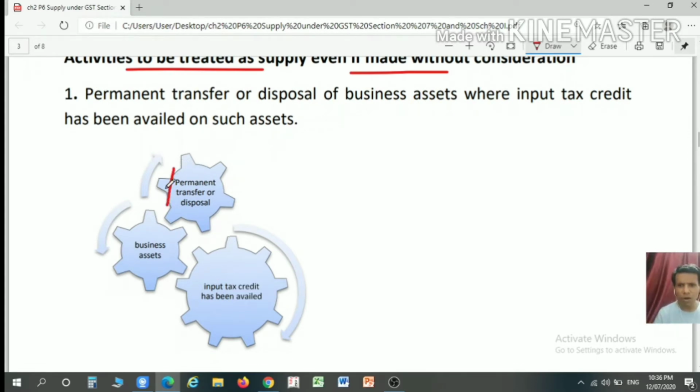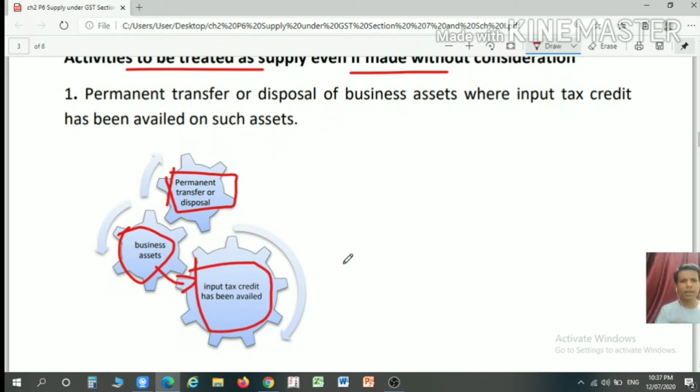Permanent transfer or disposal. Of what? Business asset. So permanent transfer of any asset other than a business asset would not be considered here. Further, on such business asset, input tax credit must have been availed in the past. If input tax credit has not been availed, then it would not form part of the supply.